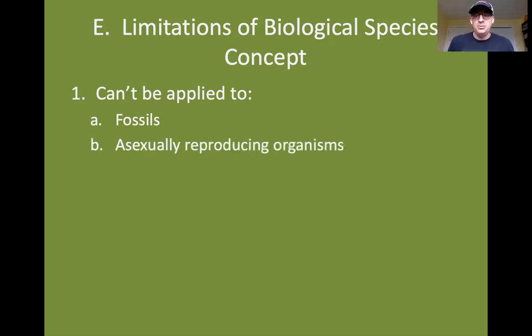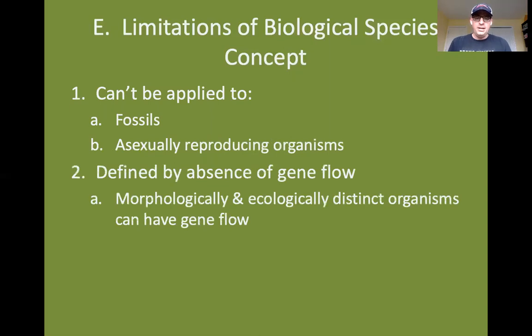It can't be applied to asexually reproducing organisms, that don't mate with another organism. And it is defined by the absence of gene flow. So in nature, sometimes we see organisms that are morphologically distinct or ecologically distinct, so they play different roles in their environment. Morphologically distinct means they don't even look close alike. They can still have gene flow.